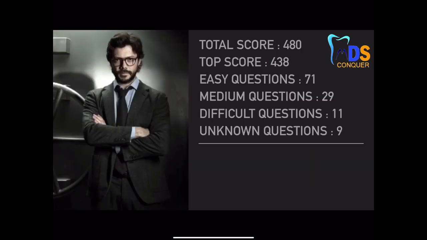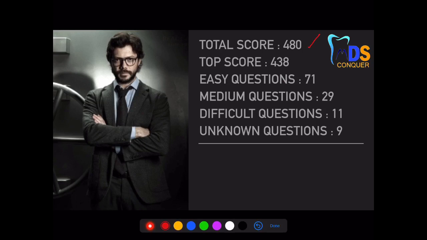So coming to the analysis, the score is for 480, and the topper score in this particular exam is 438. So 438 is really an extraordinary score for this question paper, which was executed by one student. This is the top score of 438. And upon analysis, I found there are 71 easy questions. 71 easy questions means if you're done with all the tasks, the PDFs that are posted on the group, and the video classes that are posted on the group, at least once without proper revision, it is very easy to crack these 71 marks.